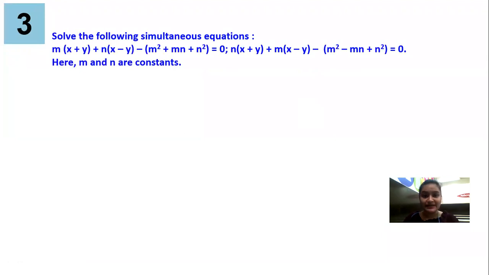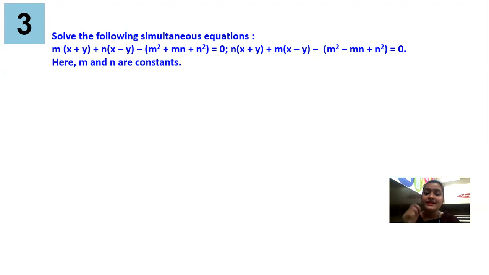Solve the following simultaneous equations. m into x plus y plus n into x minus y minus m square plus mn plus n square is equal to 0. n into x plus y plus m into x minus y minus m square minus mn plus n square is equal to 0. Here m and n are constants. It's a very easy sum. It just looks difficult, but it's very easy to crack.